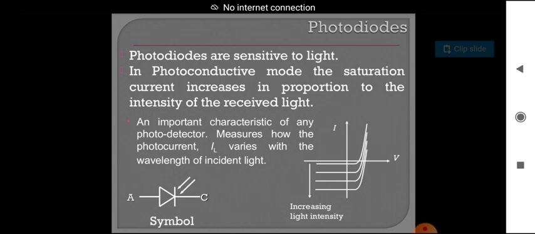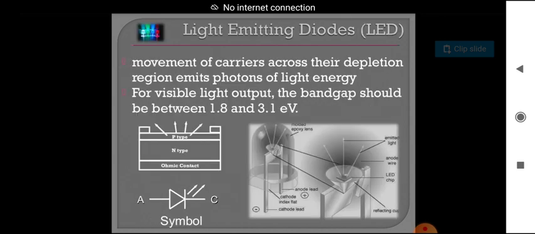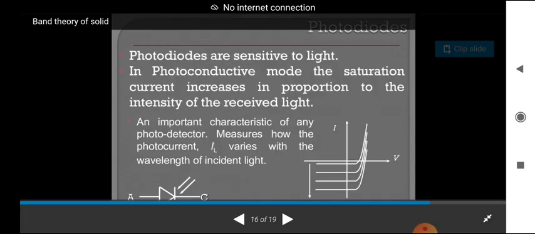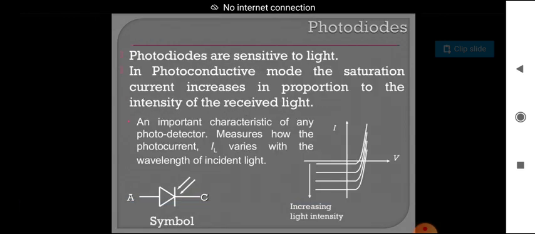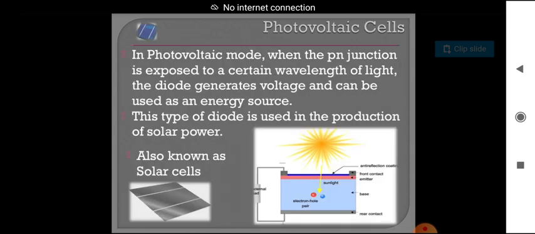So here we have to know what a photodetector is. When light is incident on the cathode of the substance or on a metal plate, the electrons are emitted. The substance is called a photodetector, and the current is called photocurrent. That varies with the wavelength of the incident light. That is also shown in the diagram.